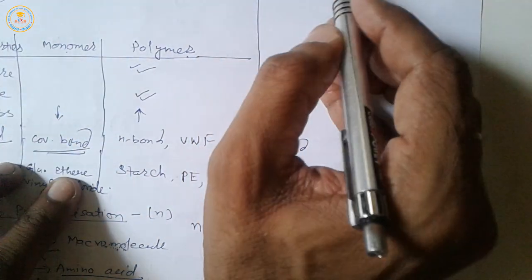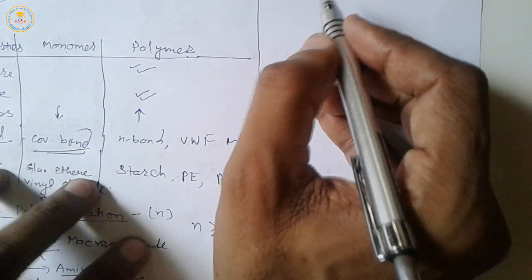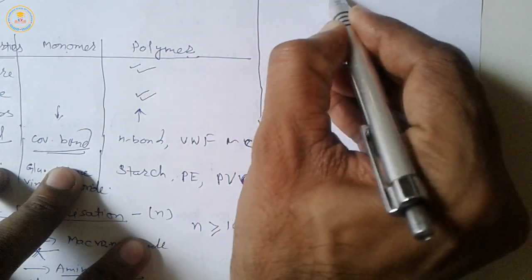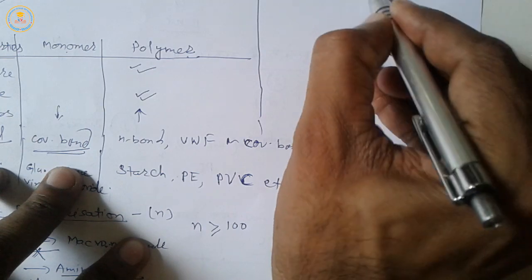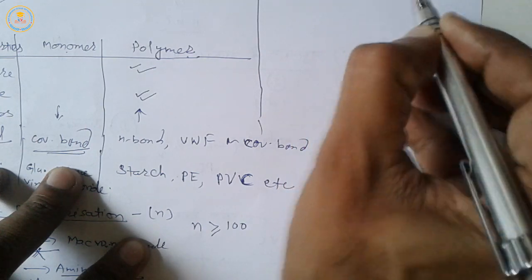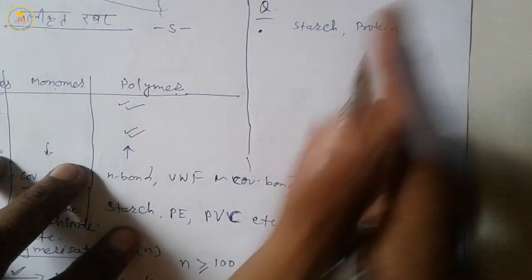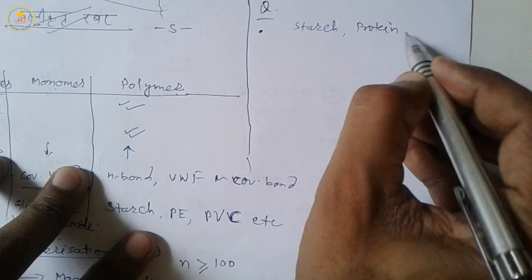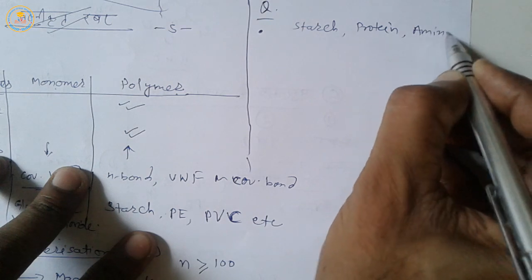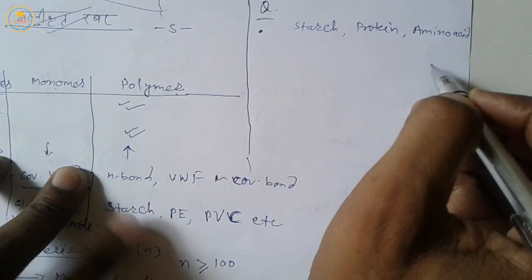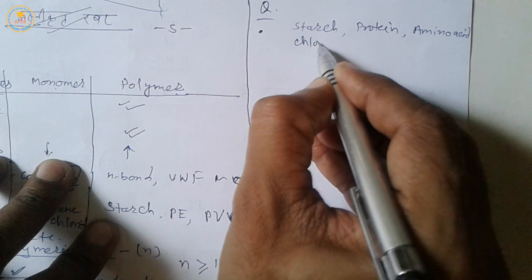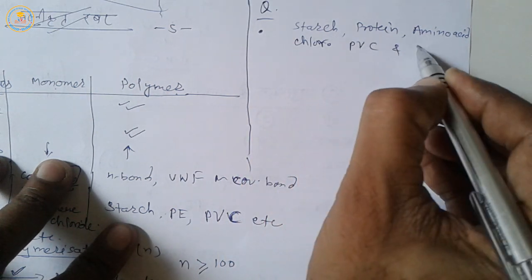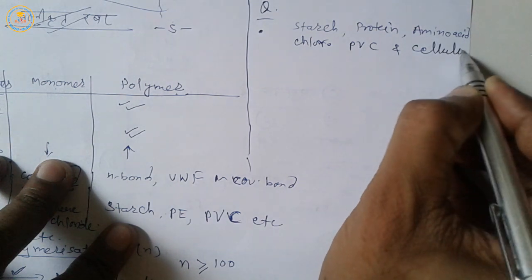Now, next question for exercise: classify the following as macromolecules and polymers: starch, protein, amino acid, chlorophyll, PVC, and cellulose.